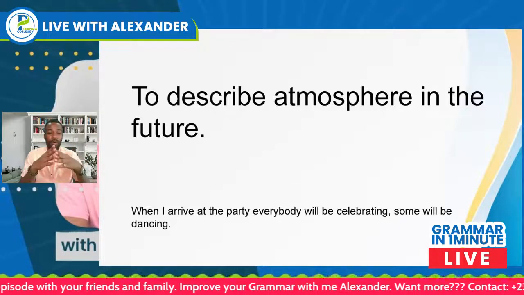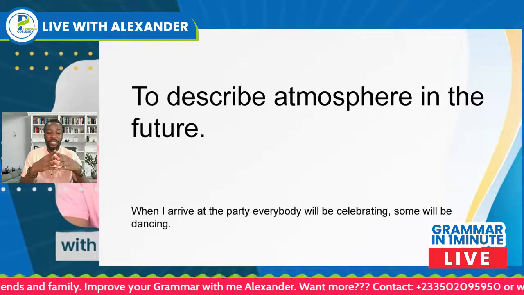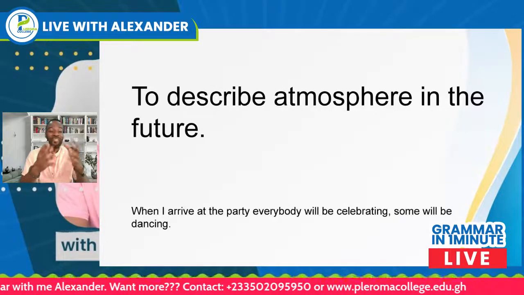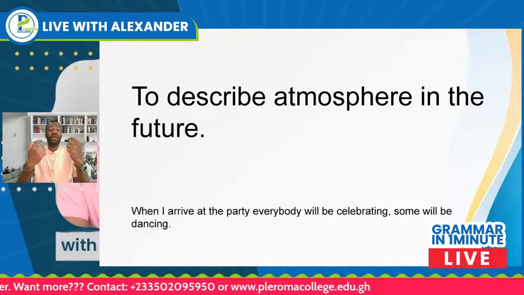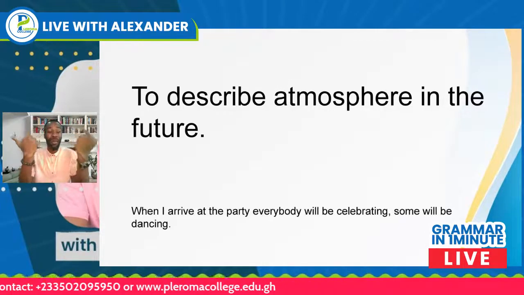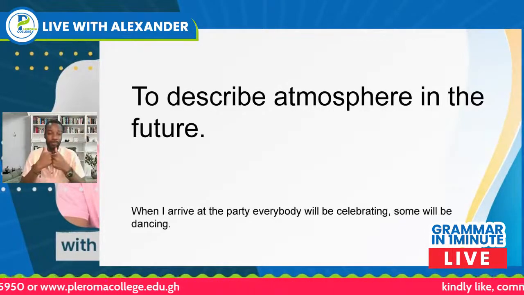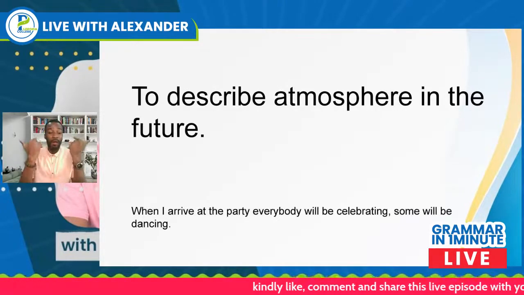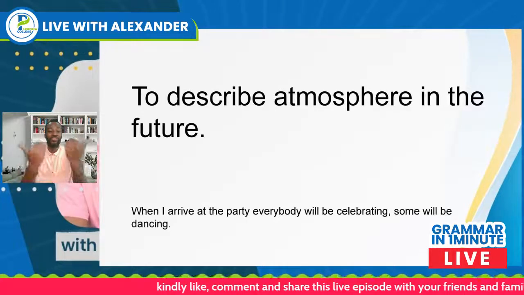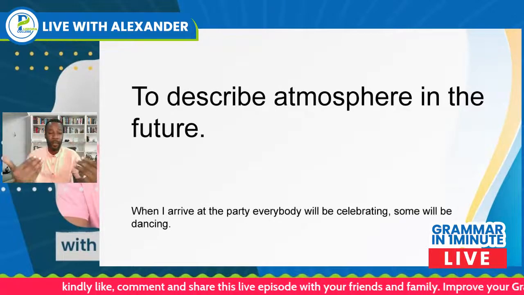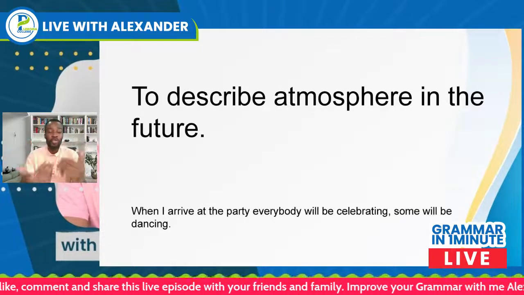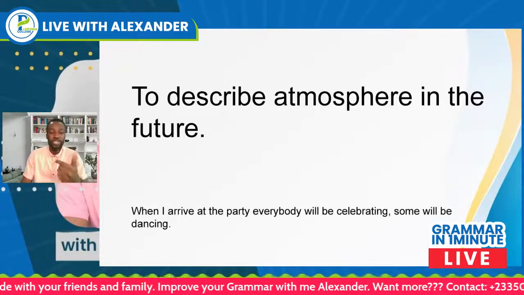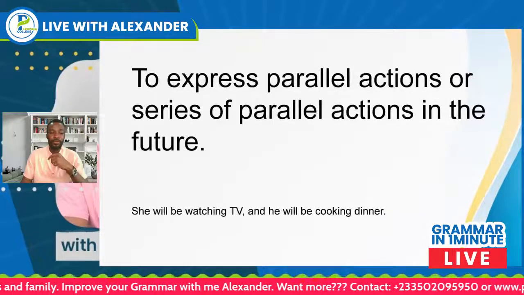For example, when I arrive at a party, everyone will be celebrating, some will be dancing. So you are describing the atmosphere that will be at the party on your arrival. So in describing the atmosphere in the future, we use the future continuous tense to do that.